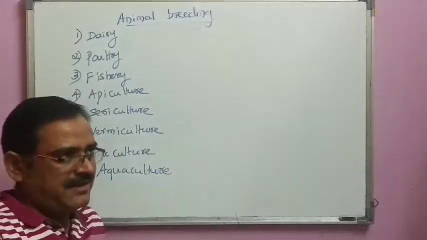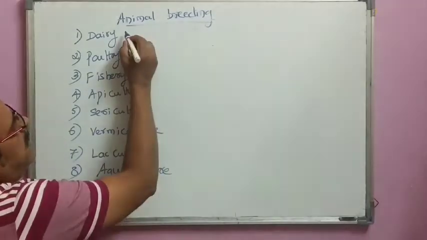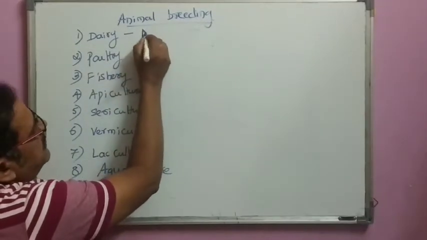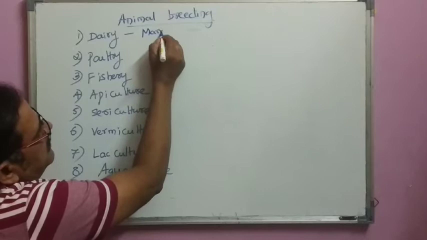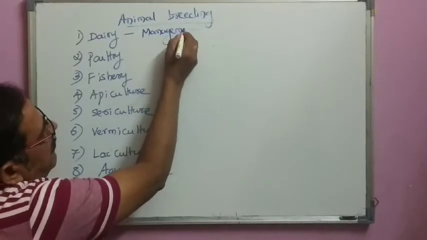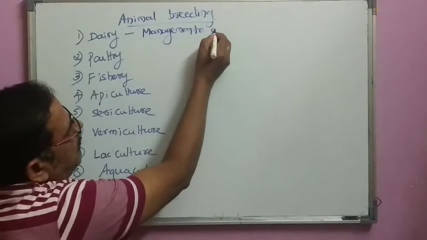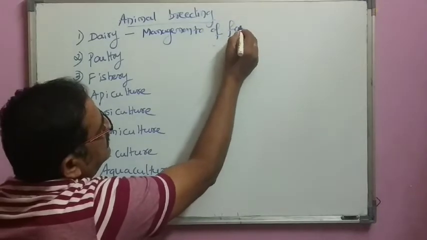Let us say the dairy industry. Dairy industry is basically management of farm animals.